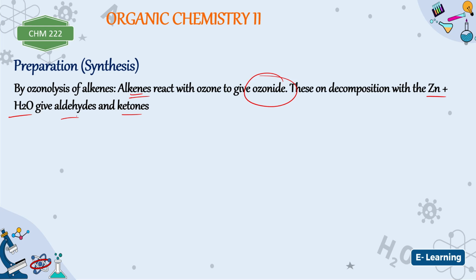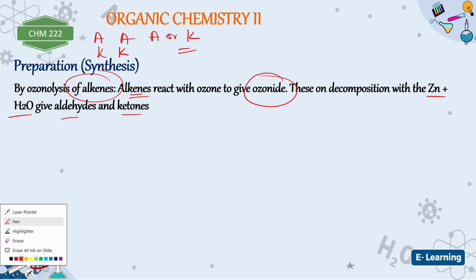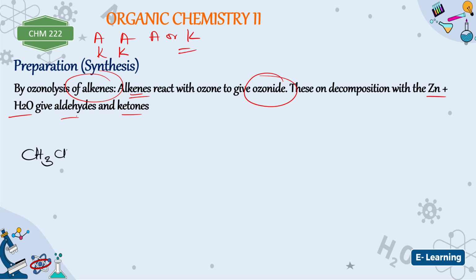2 products must be formed. The 2 products, one can be aldehyde, can be ketone, and it can also be what? Aldehyde or ketone. You see it? Exactly. Depending on the symmetry or the geometry of the alkene. That means it is the alkene that will actually determine whether it will form an aldehyde, ketone, or aldehyde and ketone. Is that okay? So this is going to give us CH3. Here will be CH2. Here will be C double bond CH3. Here will be hydrogen. Here will be hydrogen.